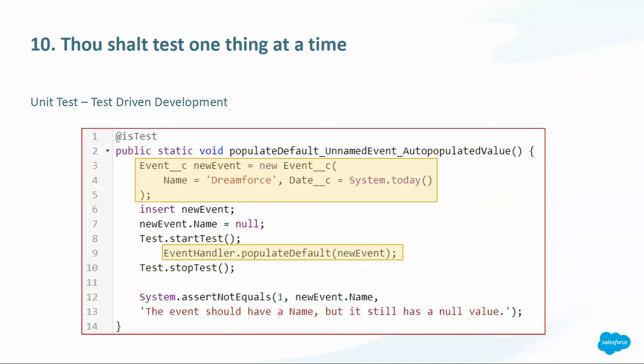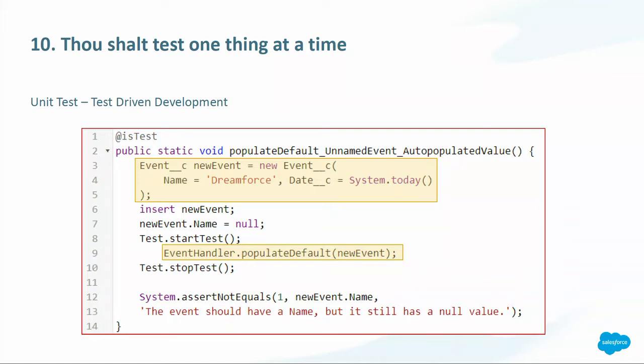In this example we are just testing one method, that is populateDefault. What this method has to do is, if I send an object, it has to populate values for us automatically. So as we see, we create our event again, we call our method, and at the end we assert that we already have a name that was populated by our method.